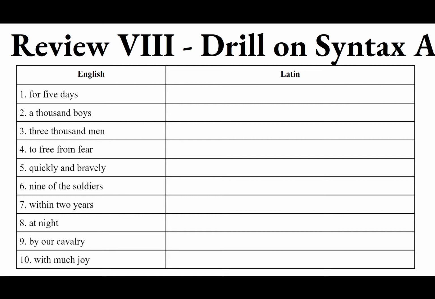So not for five feet, five yards, five meters, or five miles, but this went on time-wise for five days. So that's going to be in the accusative because it goes with the verb. All accusatives are somehow adverbial because they go with the verb. They show the extent of the power of the verb. So, for five days. Five is the indeclinable adjective, the numeral quinque. Because it's indeclinable, it does not change. It is quinque. And then we want the accusative plural of dies, diei, masculine. So that's dies. Quinque dies.